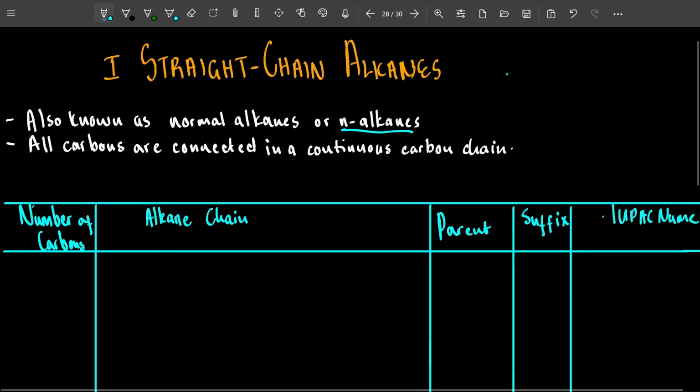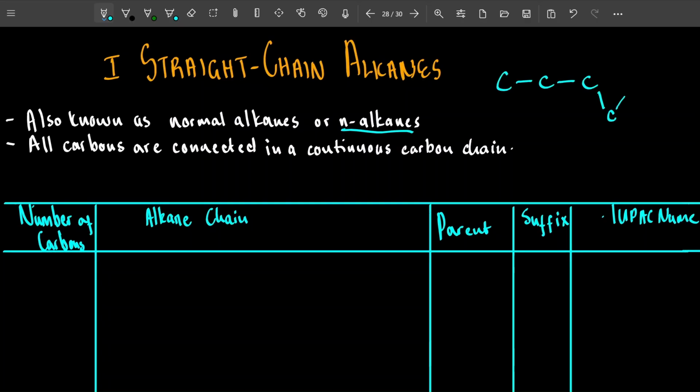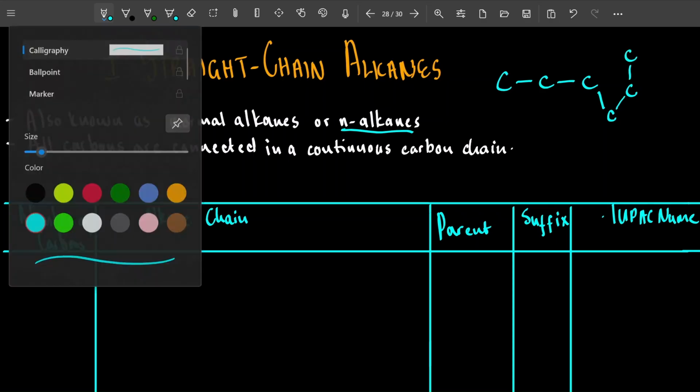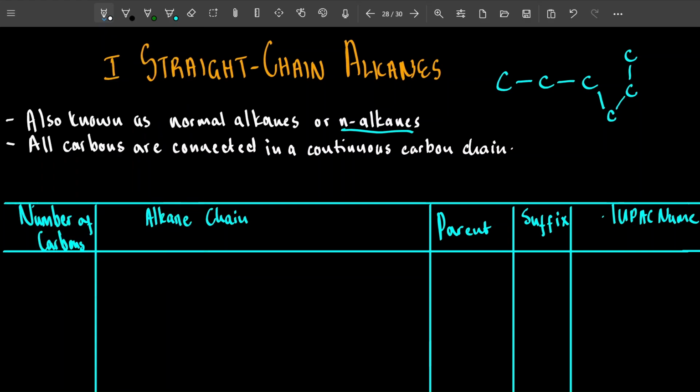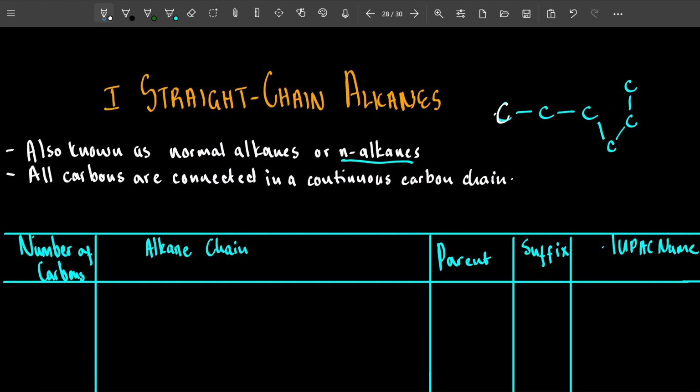Maybe let me show you. If I have carbons like this, whatever they're doing, I can connect them through their bonds like this. From this carbon, go to the next through its bond, then to the next through its bond, to the next. Let me do it again, like that, through the bonds, right?